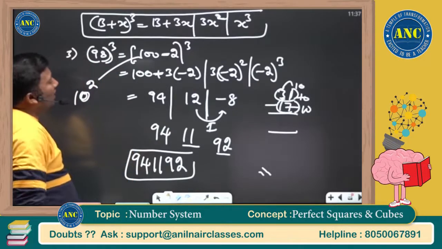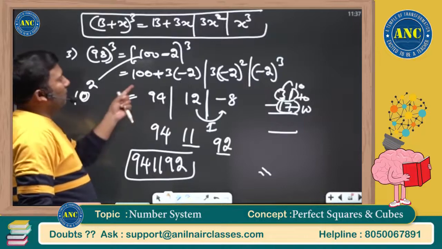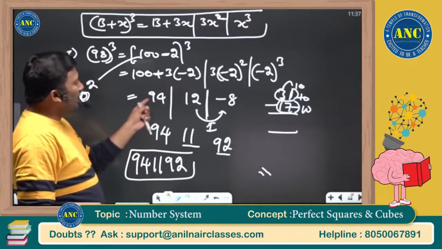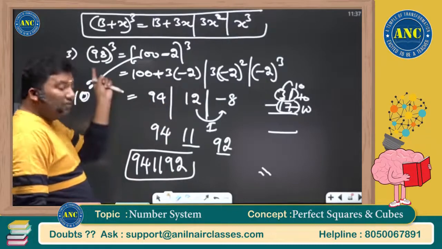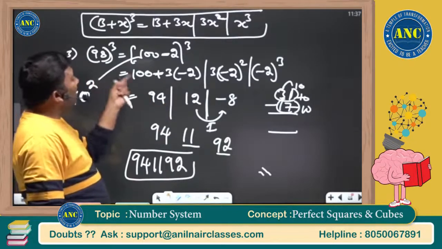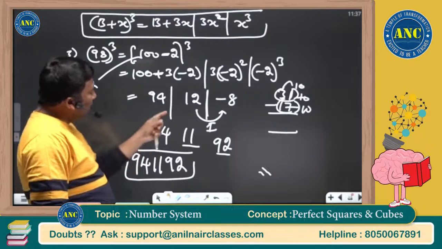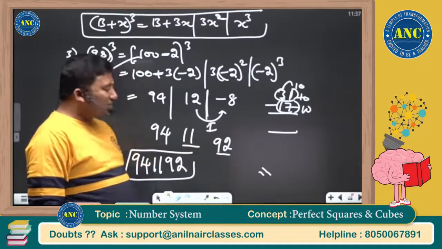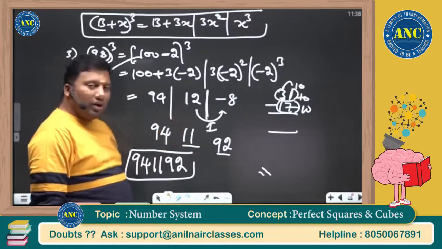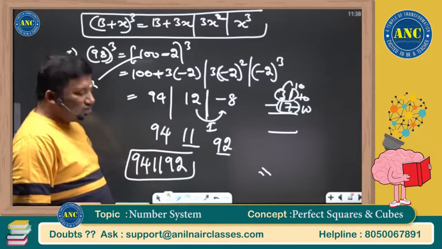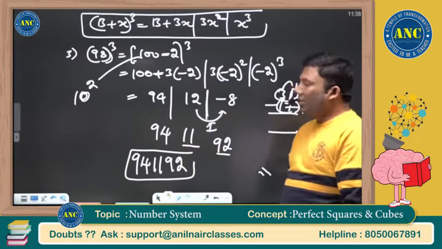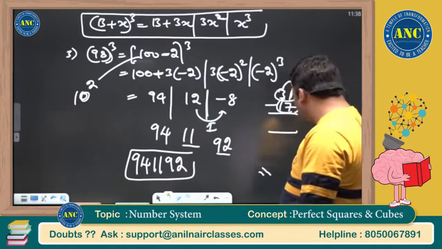98 cube, 100 minus 2 power 3: b plus 3x, 3x square and x cube. 94, 12 and minus 8. If I cube a positive number, I will not get a negative number. So I took a carry. Carry 1 on 100. 100 minus 8 is 92. 12 minus 1 is 11. It is 94, 11, 92: 941192. I hope this concept is clear.